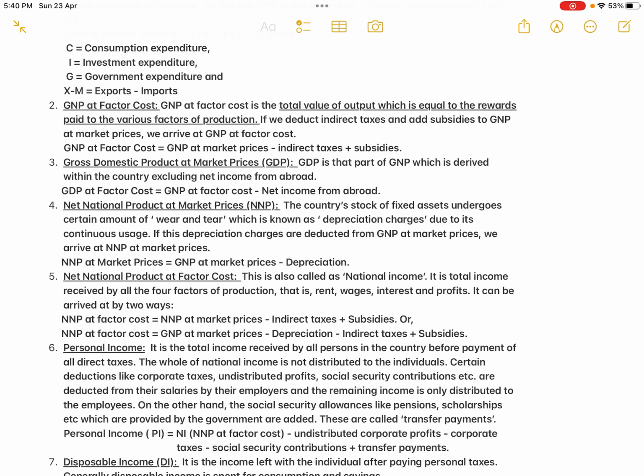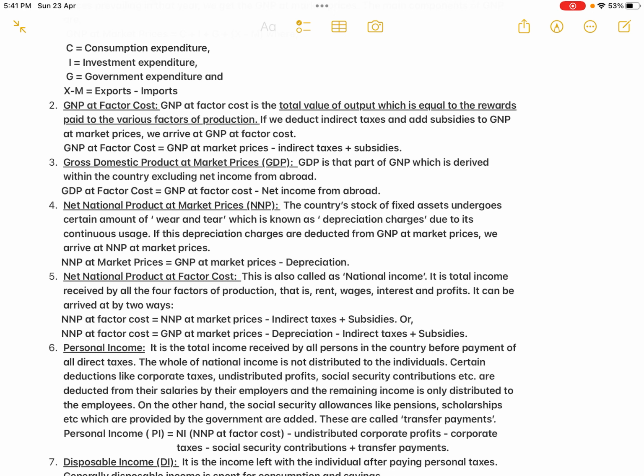Okay, now net national product at factor cost. So again, we already checked GNP at market prices and GNP at factor cost, the same thing. NNP at market prices and NNP at factor cost. Same difference, indirect taxes have to be deducted and subsidies have to be added. Okay, so net national product at factor cost is also called the national income.